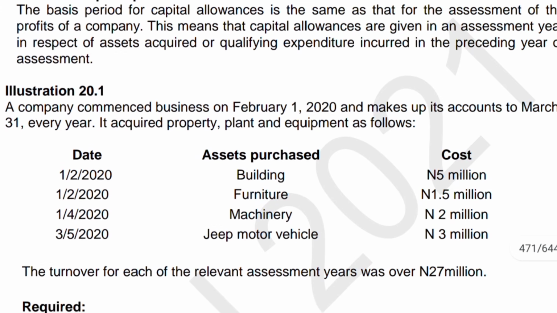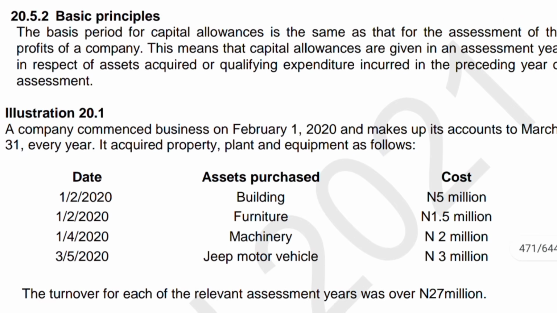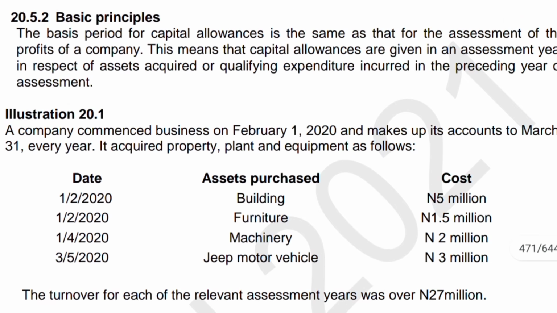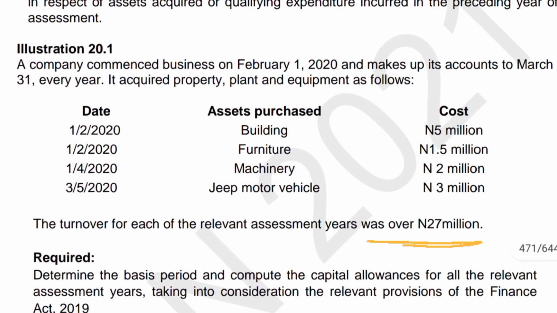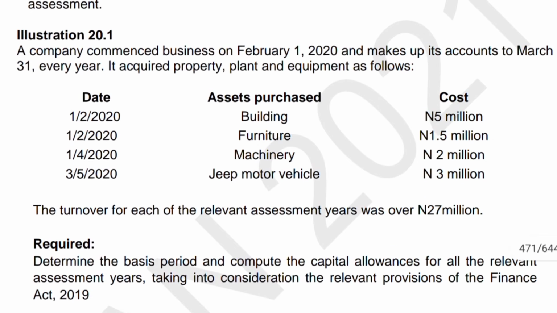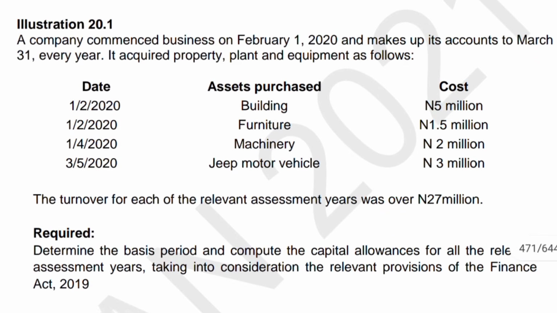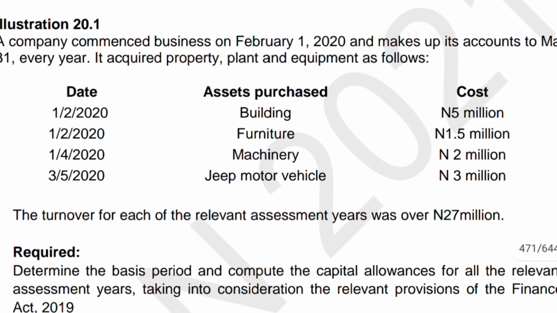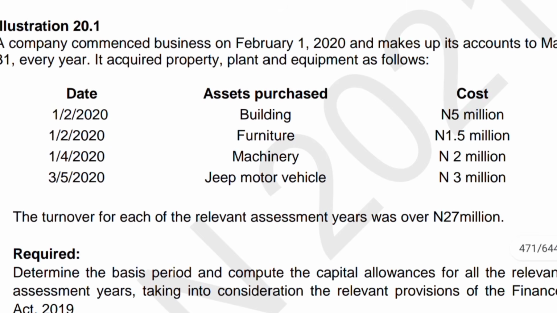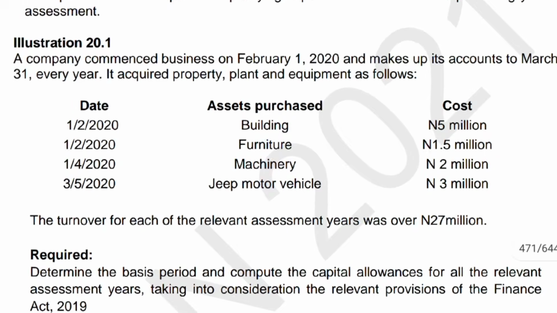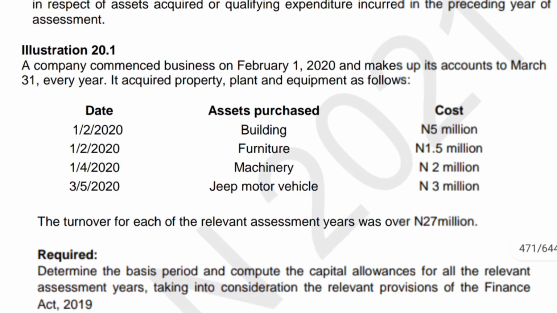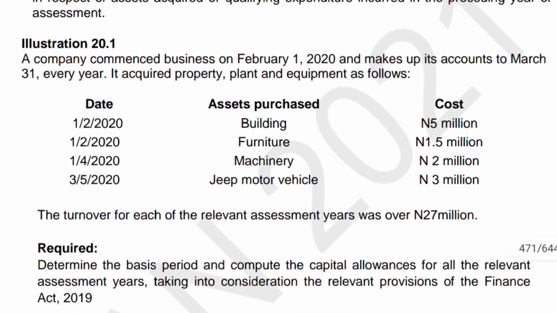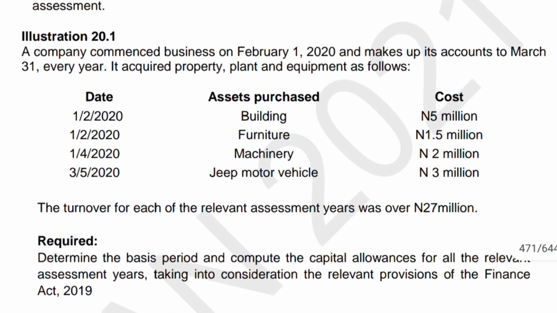Then they said the turnover for each of the relevant years of assessment was over 27 million. That line is just giving you a hint that they can claim capital allowance. Then the requirement says determine the basis period, that's one, and compute the capital allowances for all the relevant assessment years, taking into consideration the relevant provisions of the Finance Act 2020. So let's solve this question.